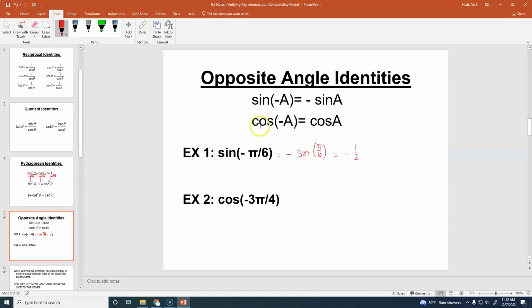Now, cosine of negative A is just equal to cosine of A. So if I have a negative and a positive of the same angle, it's going to give me the same value. So cosine of negative 3 pi over 4 would equal the same thing as cosine of positive 3 pi over 4. And positive 3 pi over 4 is in here. It's negative root 2 over 2, right? Yeah.